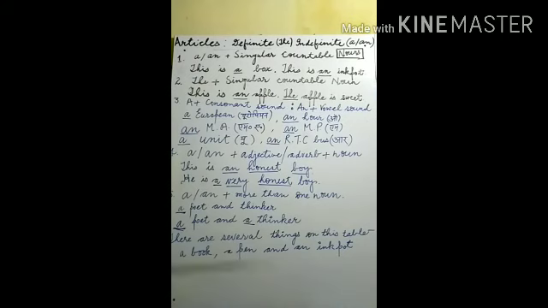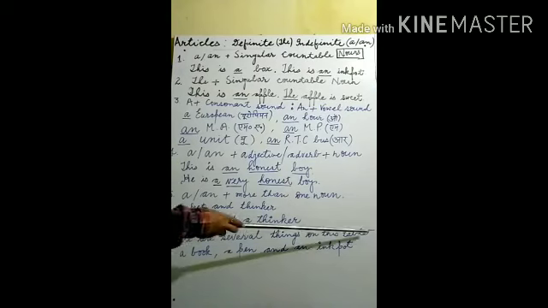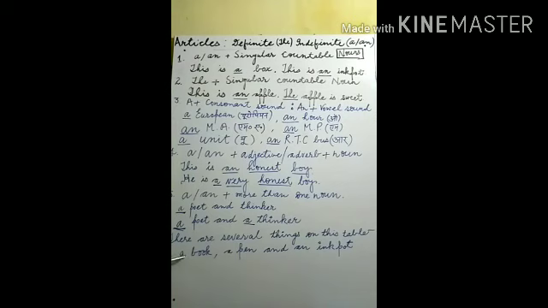How can we denote it in a sentence? We have to write: there are several things on this table, and then put a dash, and those things will be noted down separately. A book, since b is a consonant. A pen, p is also a consonant. An ink pot. This one starts with a vowel sound, that's why an is used. This one has a consonant sound, so a is used. This one contains a consonant sound, so a is used.